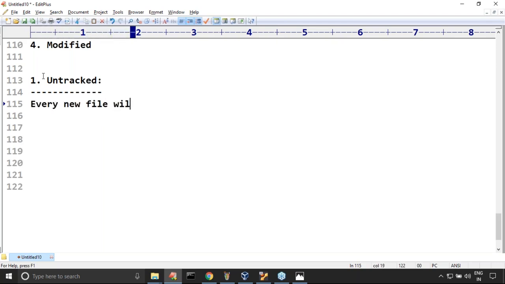Every new file will be created in the working directory. Correct or not? In the working directory. Once we create a new file, automatically Git is going to track this file. Please confirm. I created a new file. Either Git will track this file or not. Remember, very important: by default, Git won't track whatever files we created. No chance at all.